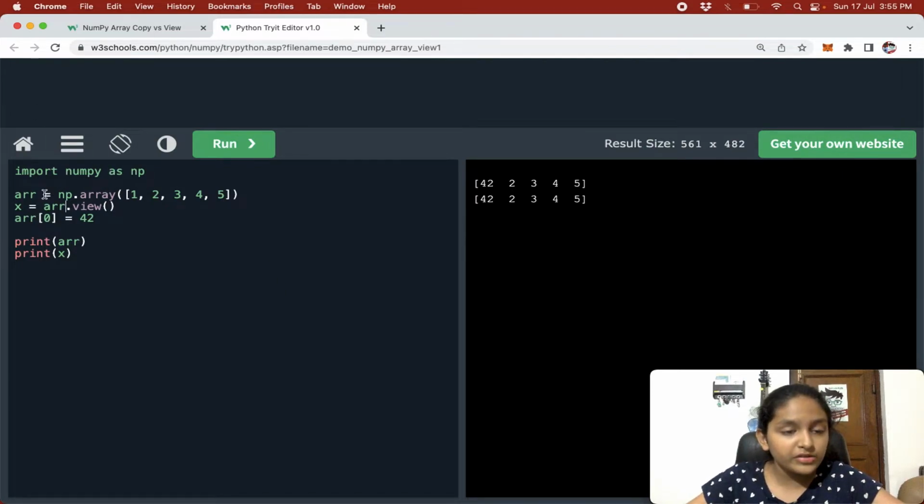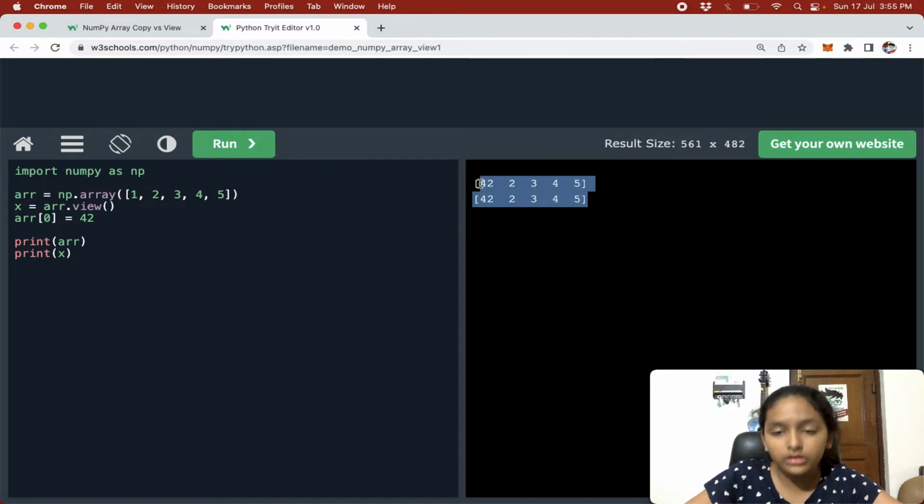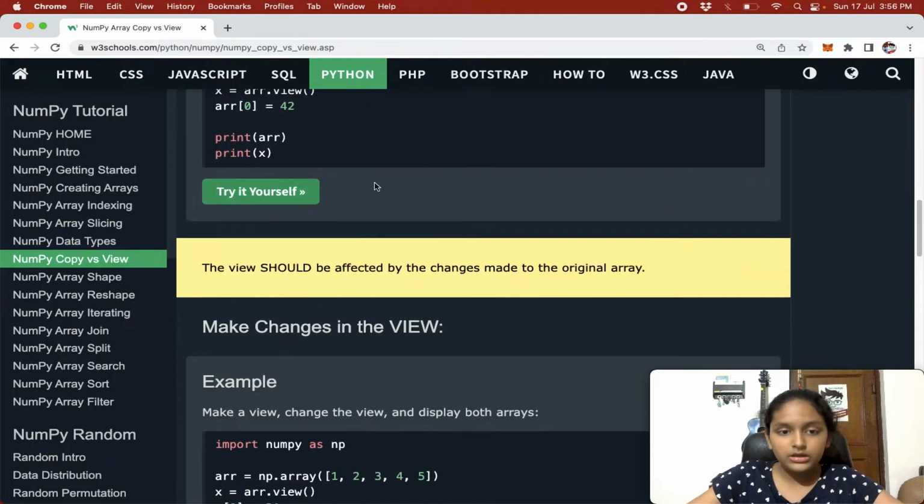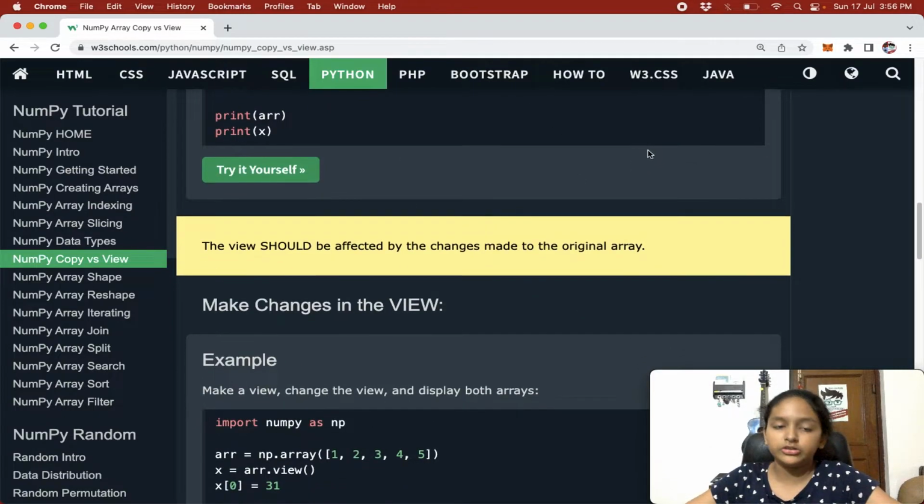So now when we are changing arr's first element's value to 42, the view is pointing to the same memory location, so its value will also be changed. As we are printing, you can see that both of the arrays have the changed value. You have understood this much part? Cool. So let's move on. The view should be affected by the changes made to the original array.